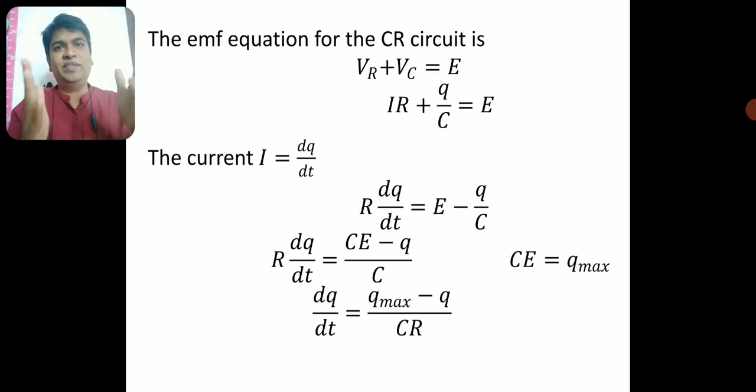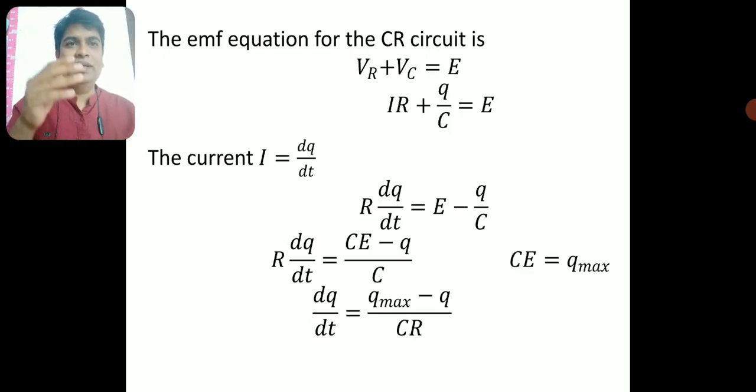So if I have to write an EMF equation for the CR circuit, it will be VR, the potential across the resistor, plus VC, the potential across the capacitor, is equal to the EMF of the battery. So VR plus VC is equal to E.